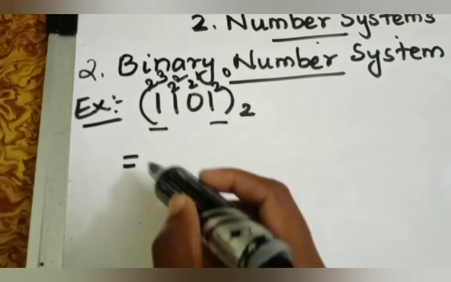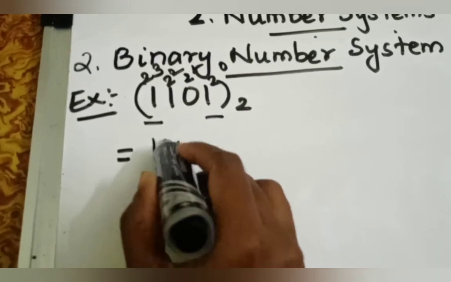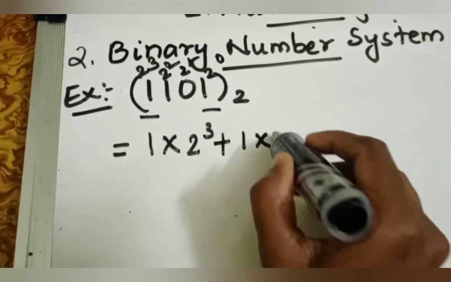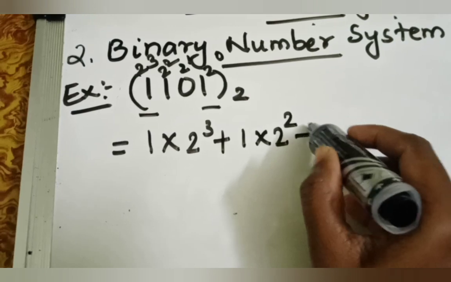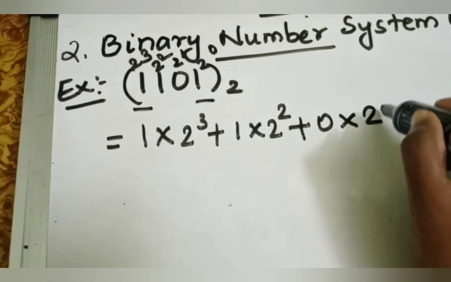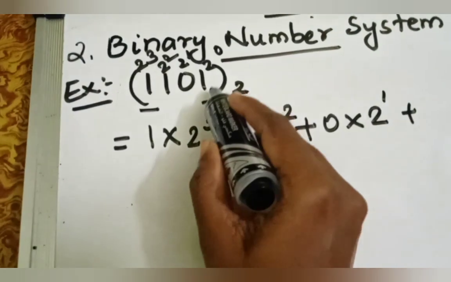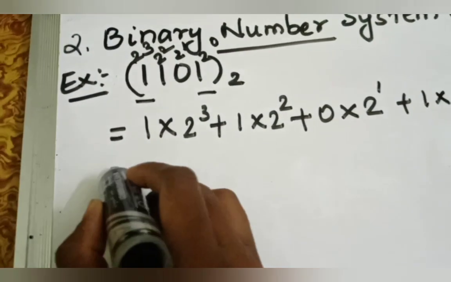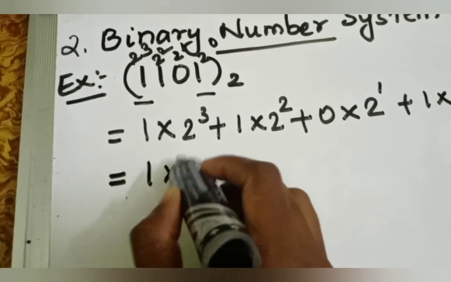Then expand these positional values: 1 into 2 power 3 plus 1 into 2 power 2 plus 0 into 2 power 1 plus 1 into 2 power 0. Then 1 into 2 power 3.